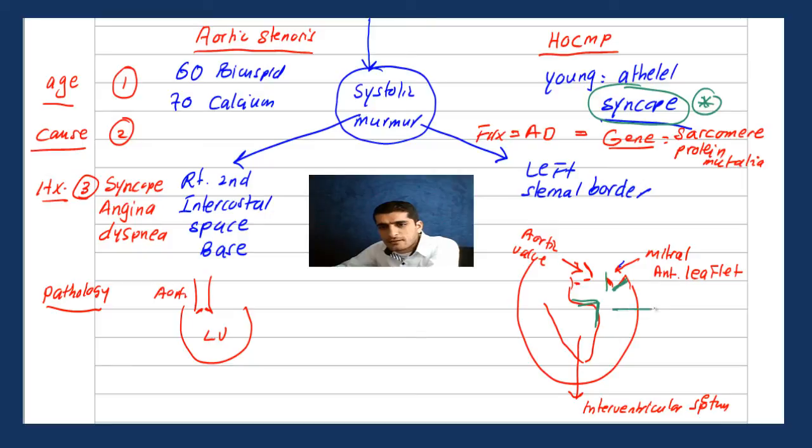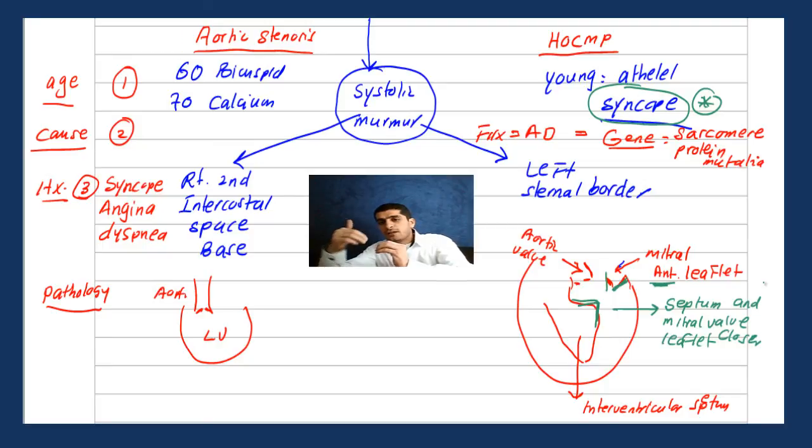So you can say the septum and the mitral valve leaflet, which is the anterior, by the way. The anterior mitral valve leaflet becomes closer. And because the septum is hypertrophied, the anterior mitral valve leaflet becomes closer to the septum. That's why the patient will have what? Ejection systolic murmur. So this is the cause of the ejection systolic murmur on the left sternal border.